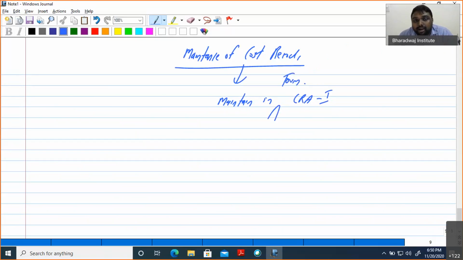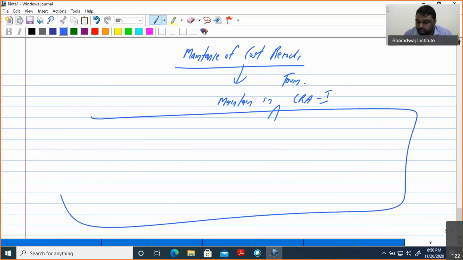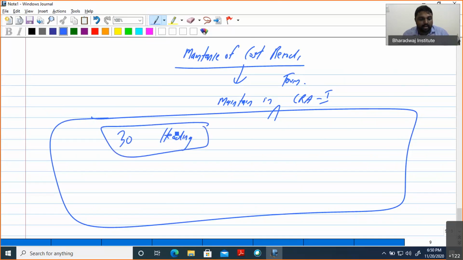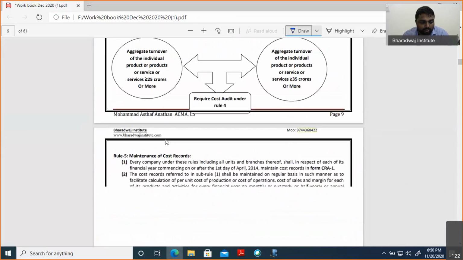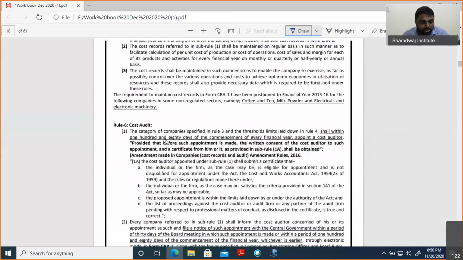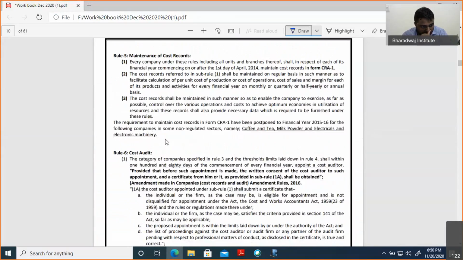If your company's cost records are applicable, then you should maintain the cost records in form CRA1. What is this form CRA1? It includes 30 headings. I will show you what all the 30 headings are.